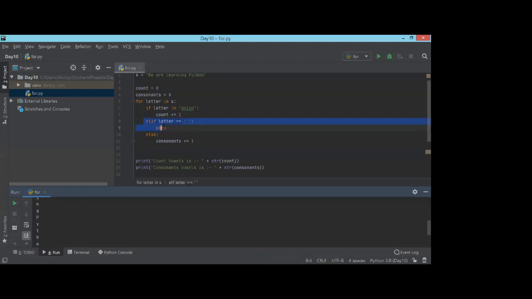Okay. So when white space is there, the control of the program will come over here. And when it is a consonant, when it is not in A E I O U and not a white space, it will definitely go in the else block and increase our consonant count. And that is what we wanted, right? Okay, have you understood right now?